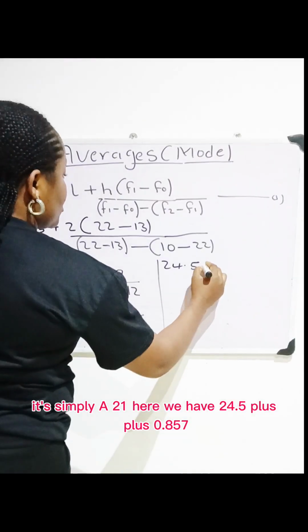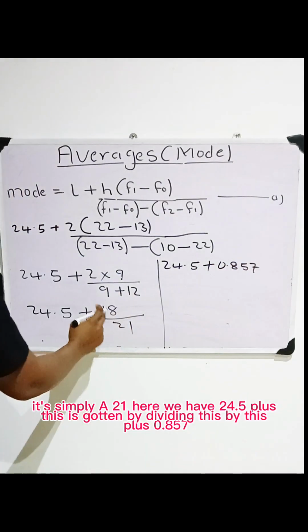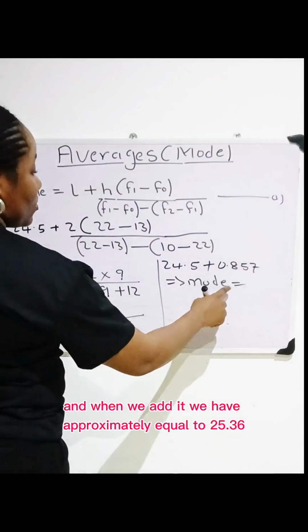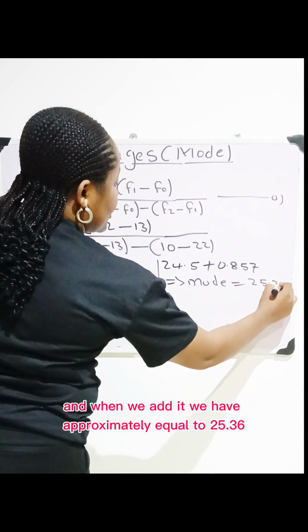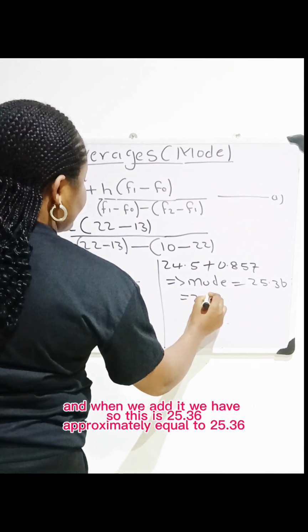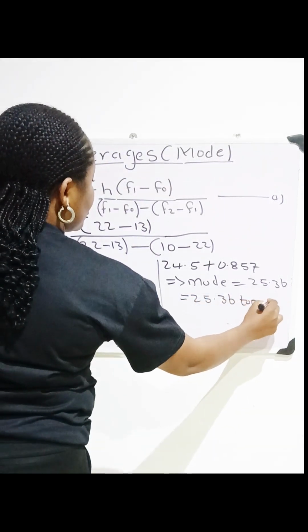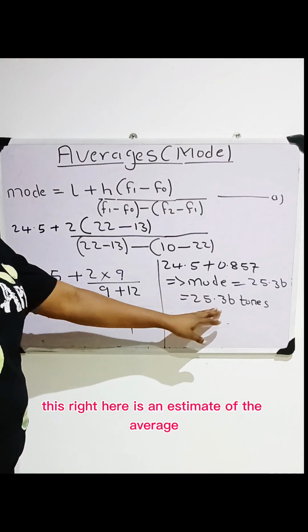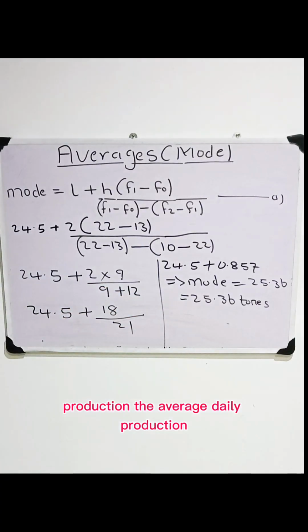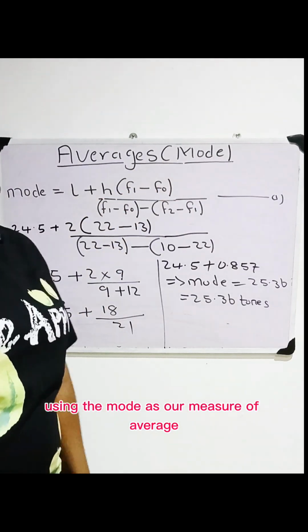Here we have 24.5 plus 0.857. This is gotten by dividing 18 by 21. And when we add it, we have our mode approximately equal to 25.36 tons. So this right here is an estimate of the average daily production using the mode as our measure of average.